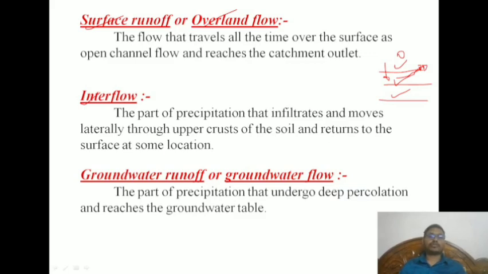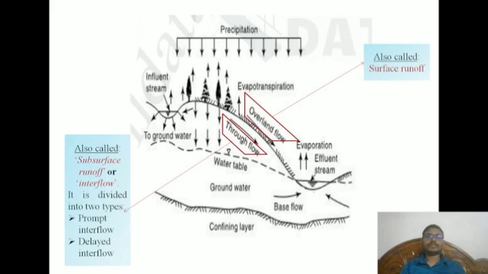And groundwater flow is the portion that undergoes deep percolation and reaches the groundwater table. So now you understood about runoff and types of runoff, I hope. Now I want to show it in a visual way. In this picture you can see, for example, these are the plants, and this is some kind of water body, and this is also some kind of water body. To understand, I am telling.